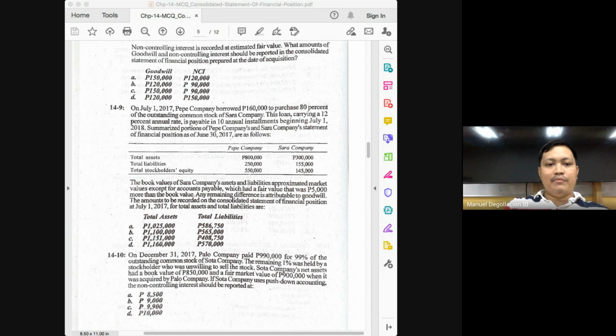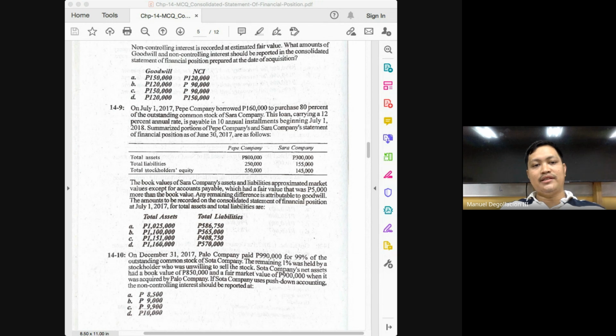So we have 300 minus, should it be 155? It should be 160 because it has an accounts payable that has a fair value greater than its book value by 5,000. Okay, so the total liabilities at fair value is not 155 but 160. And this is where students get confused because the author is fond of using the same figure twice, class. You have two 160s here.